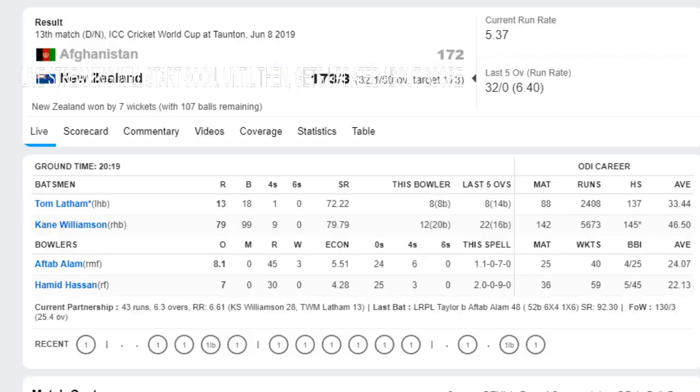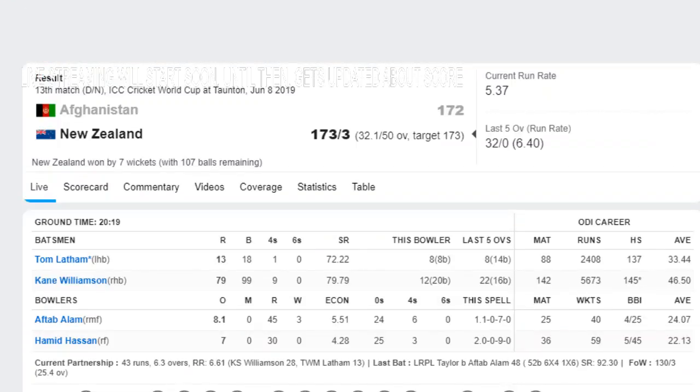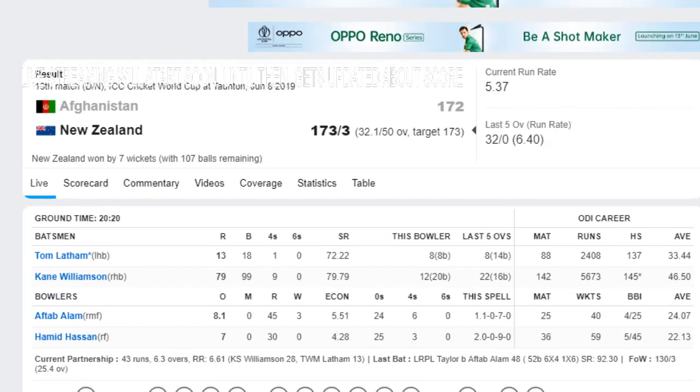Then with a difference of 4, they lost another wicket, 70 for 4, and then 105 for 5, and then the game ended soon. 172 runs scored by Afghanistan was never a challenging score on this pitch. Afghanistan lost the match to New Zealand, who won it easily with 107 balls to spare, 17 overs and 5 balls to spare.